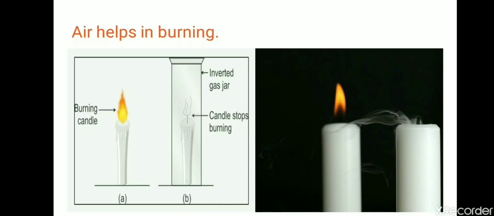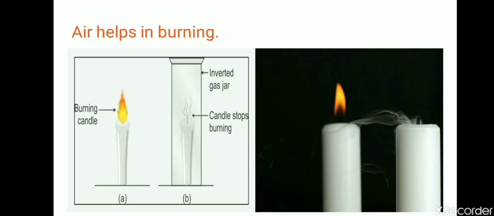Now children, I have told you about oxygen, I have told you about carbon dioxide. What about nitrogen? Nitrogen is also present in high amount in air, right? It is in maximum amount, 78%. So how does it help?